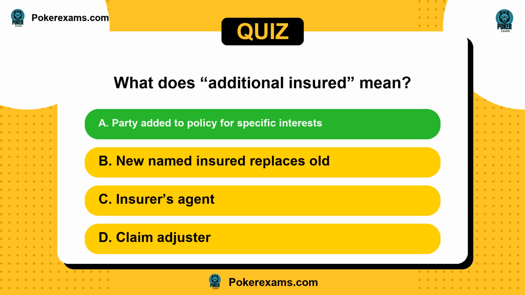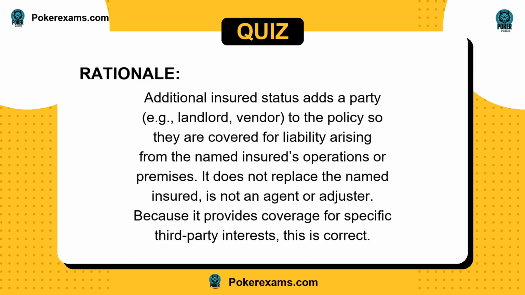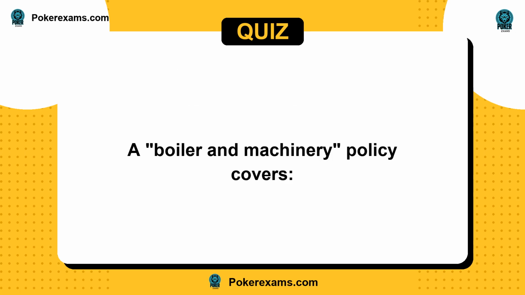The answer is A. Additional insured status adds a party, e.g., landlord, vendor, to the policy so they are covered for liability arising from the named insured's operations or premises. It does not replace the named insured, and is not an agent or adjuster. Because it provides coverage for specific third-party interests, this is correct. Next question. A boiler and machinery policy covers.